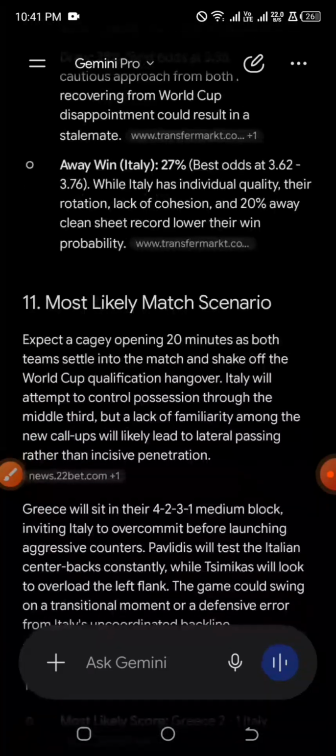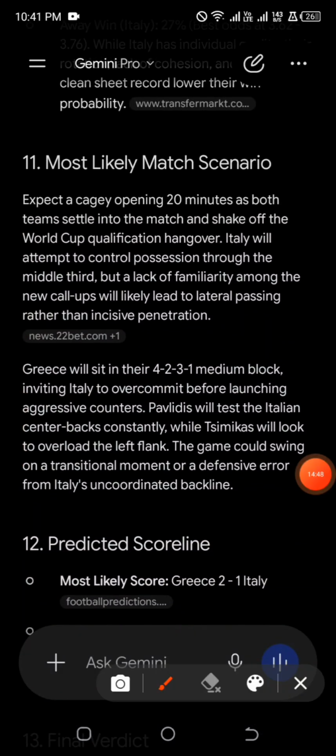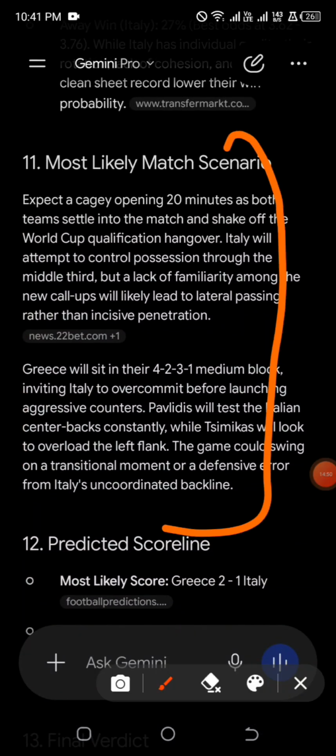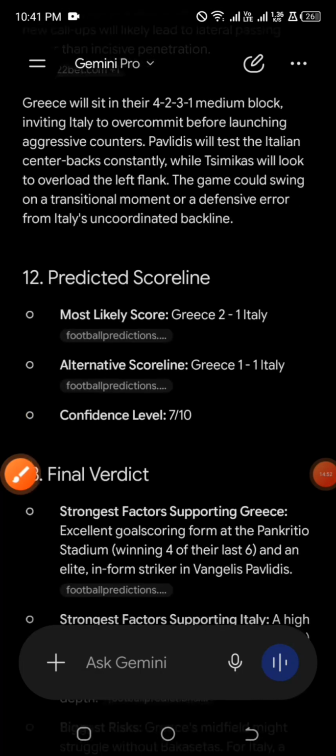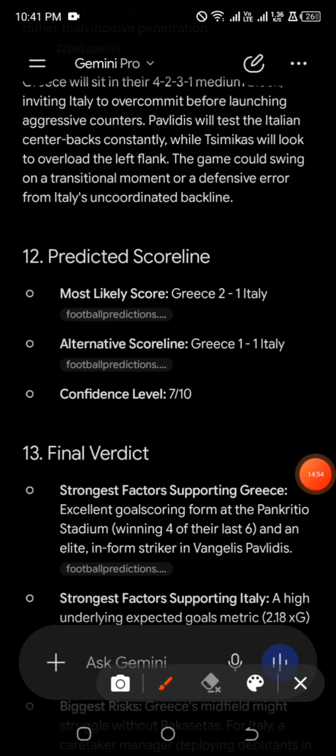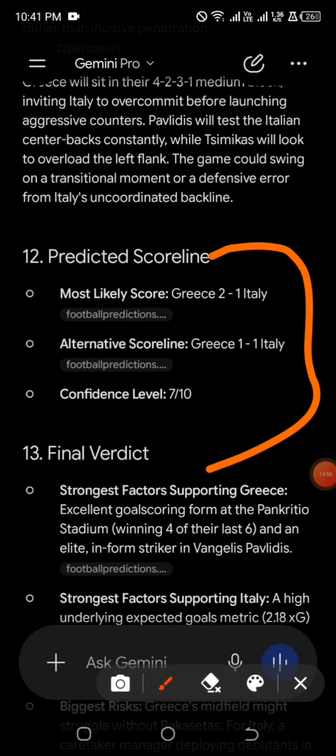So this is the script for the match. You can read to enjoy. So this is where I'm actually going. The most likely score is 2-1. That is Greece to win, and the alternative score line is 1-1. Actually, the match can end up as 1-2, Italy winning. It can end up as 2-1 as predicted.